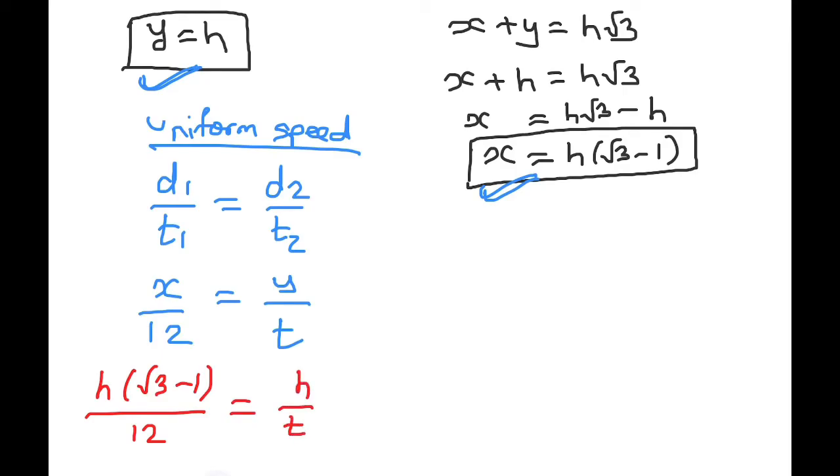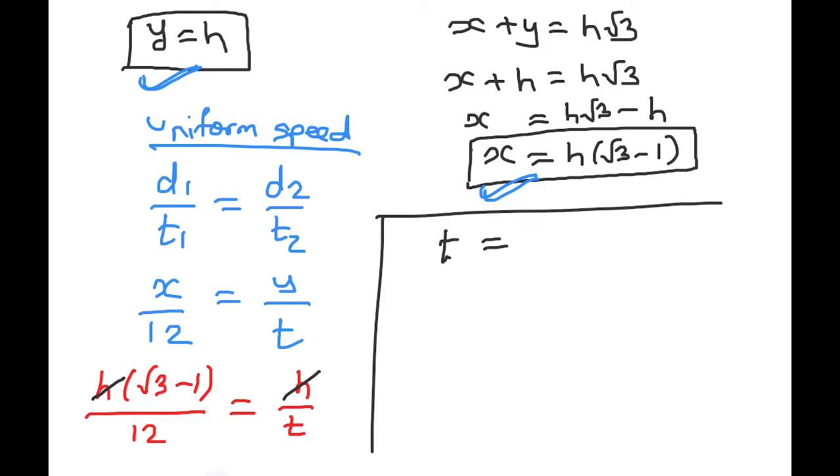From both sides we can cancel h as a common factor, and by cross multiplication we get t is equal to 12 upon root 3 minus 1. So this is the time which the car will take to reach the tower from point B.